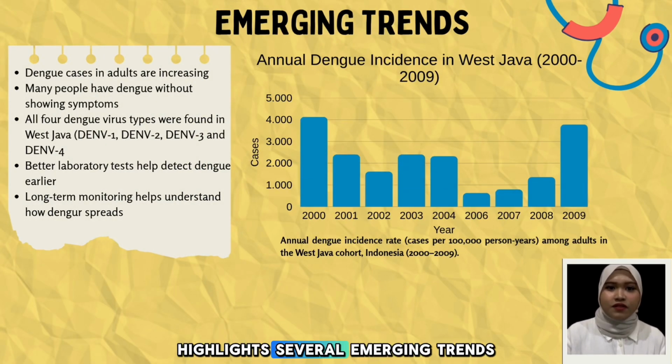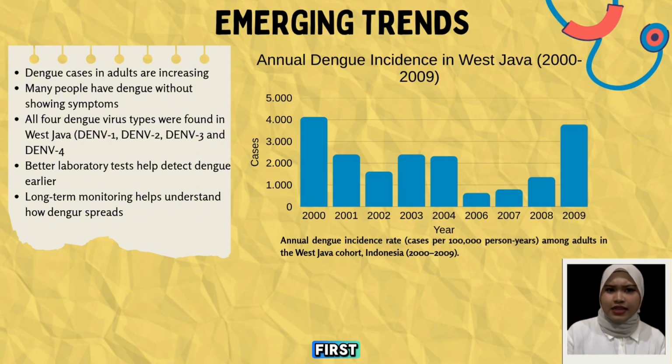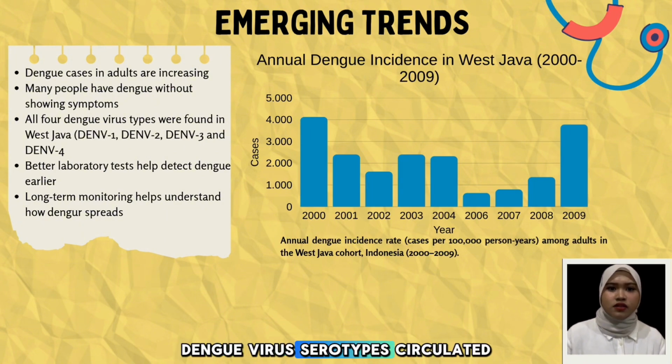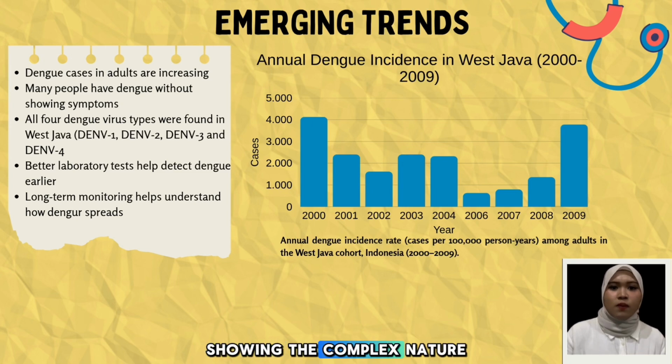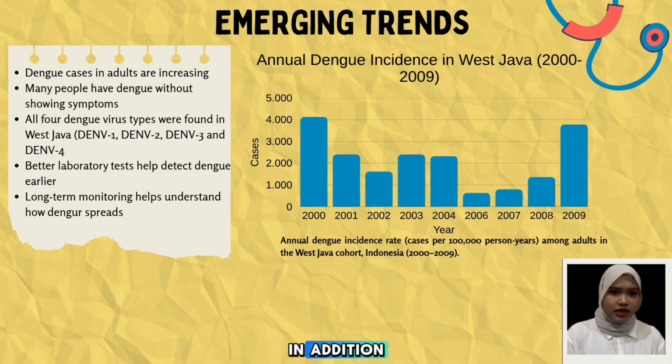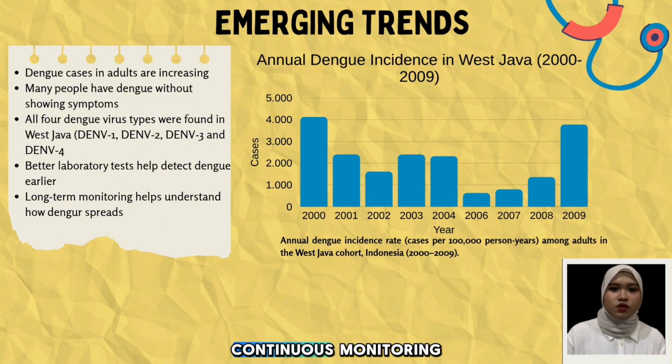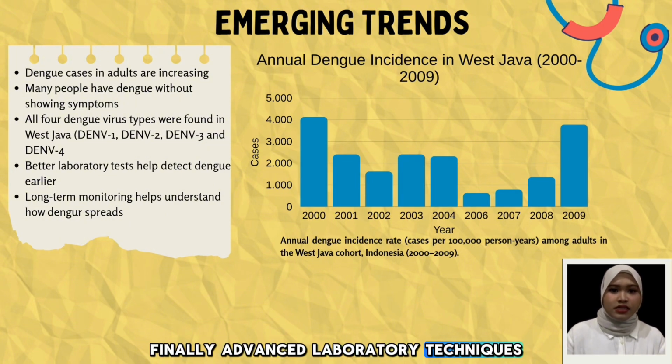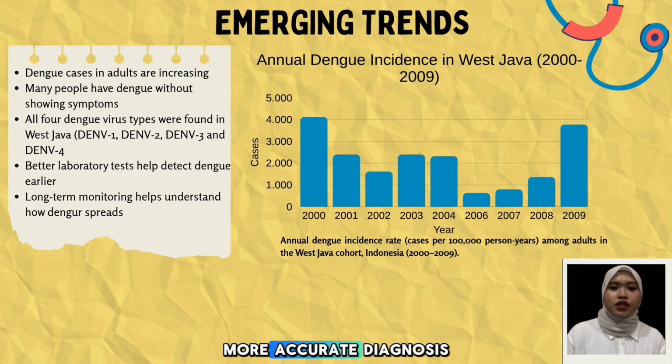This study highlights several emerging trends in dengue infection. First, dengue is becoming increasingly common among adults and remains a major public health concern. Second, many infections are asymptomatic, meaning infected individuals do not show symptoms but can still contribute to disease transmission. The study also found that all 4 dengue virus serotypes circulated in West Java, showing the complex nature of dengue transmission. In addition, dengue virus genotypes continue to evolve over time, emphasizing the importance of continuous monitoring. Finally, advanced laboratory techniques such as RT-PCR allow earlier and more accurate diagnosis, while long-term surveillance helps researchers better understand the spread of dengue.